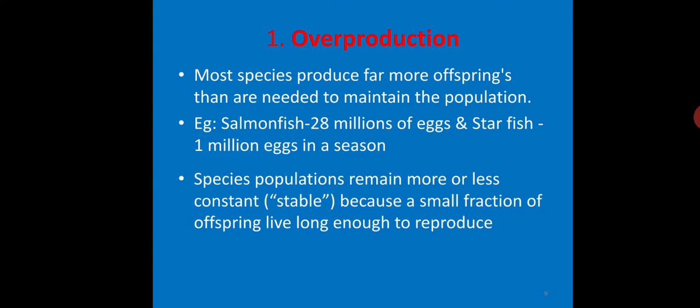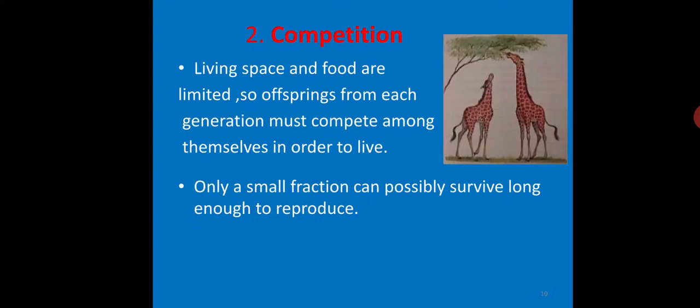But it is not happening because species populations remain more or less constant, because only a small fraction of offspring live long enough to reproduce. Here, there is always a check on the biotic potential of living organisms by the carrying capacity of the environment. Next, because of this overproduction among the individuals, it leads to competition between members of the same species, or between members of different species, or between the individuals and the environment.